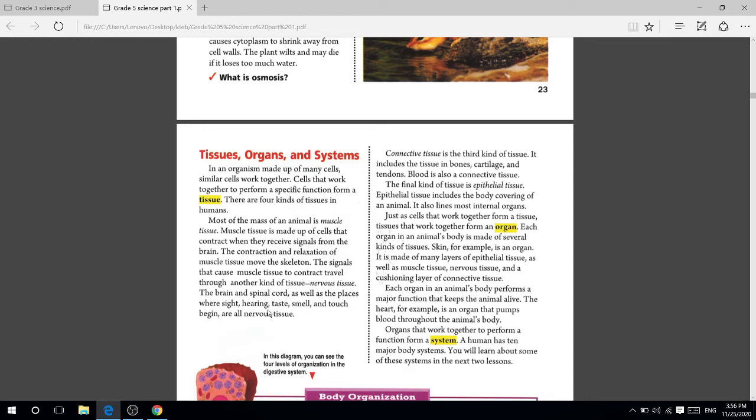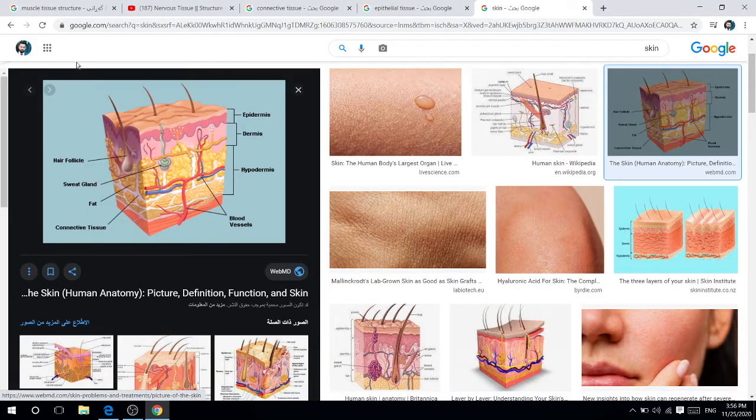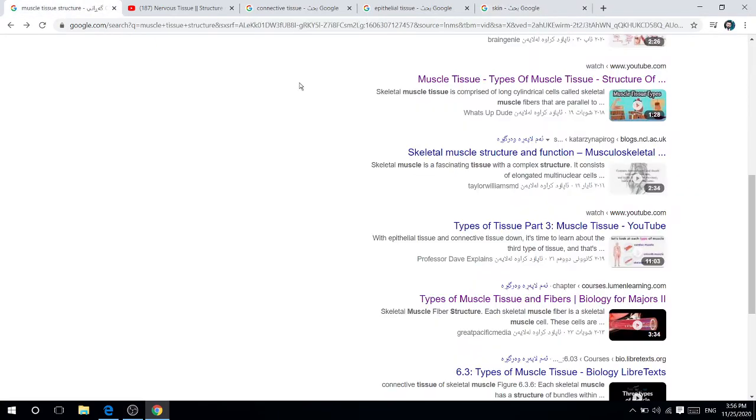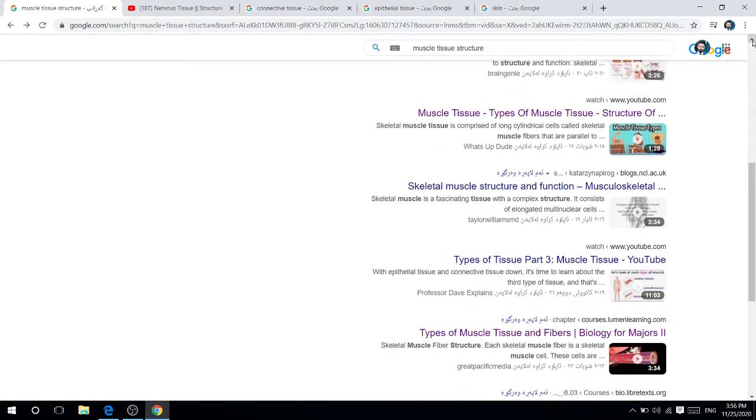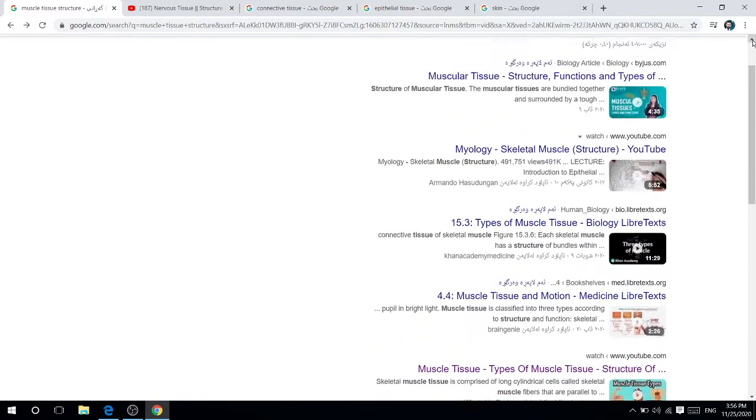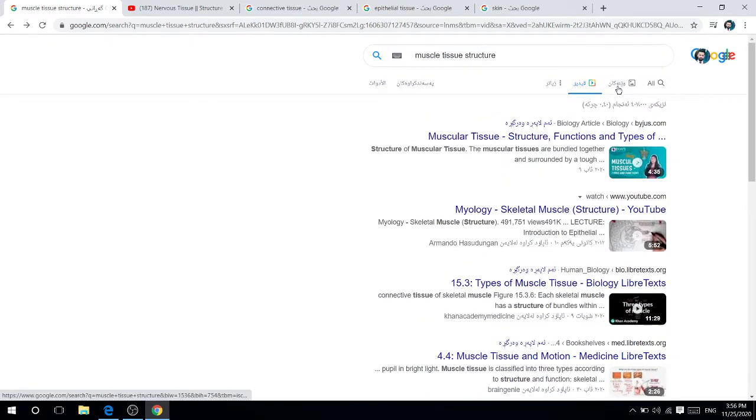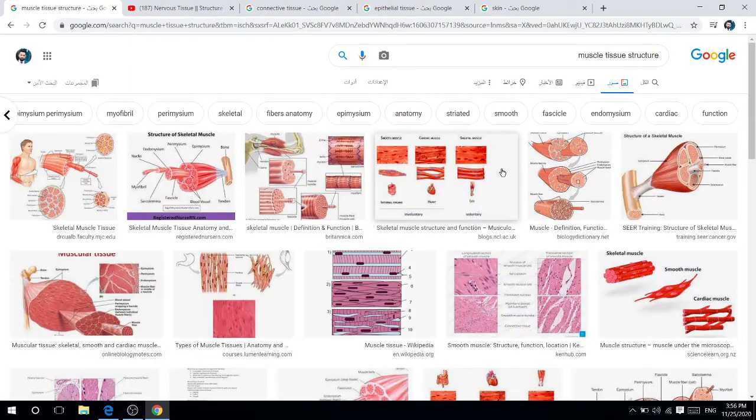Okay students, let's look at the muscle tissue first of all. Look here, all of you. This is the muscle tissue. Look at the picture of the muscle tissue. Do you see, students? This is our first tissue.